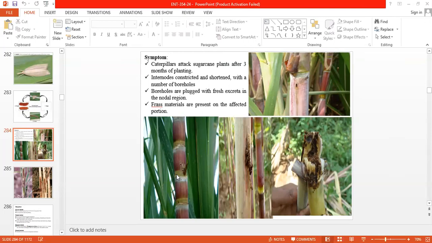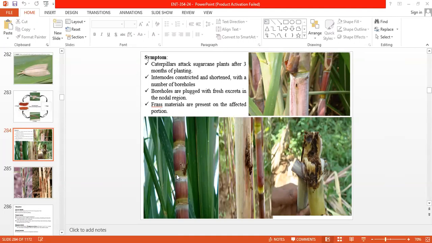Firstly, it acts as an early shoot borer because they cause damage to the shoots, causing dead heart symptoms. Then actively as an internode borer it starts its infestation from 3 to 4 months after planting and continues till the harvesting of the crop.